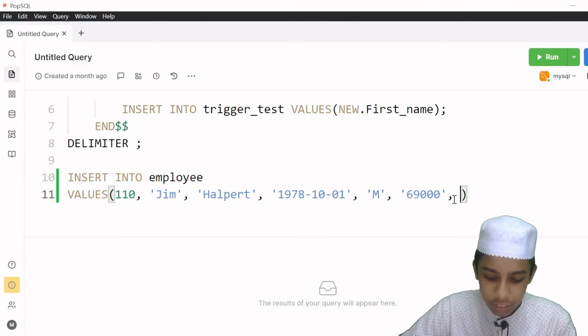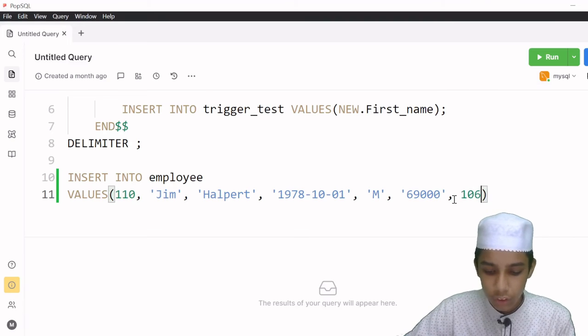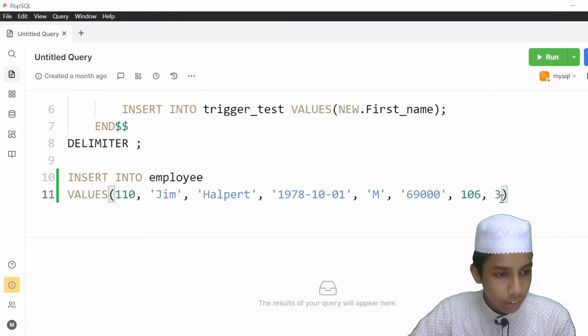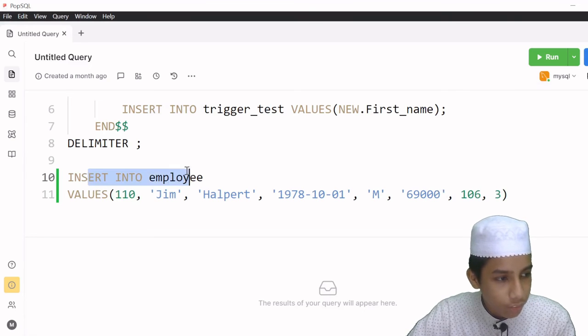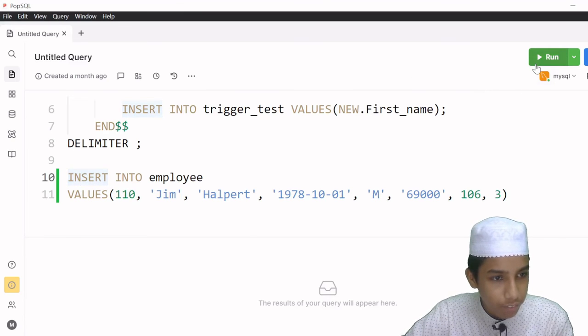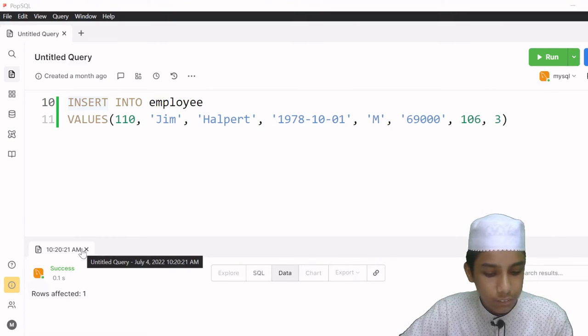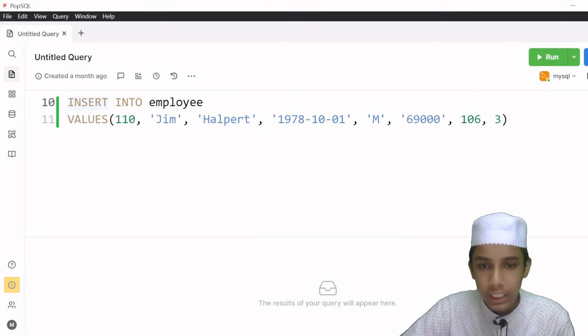And then I'm going to give his supervisor ID, and that is 106, comma, and his branch ID should be 3. Okay, so we have insert into employee, and we have values. So now I am going to click here and run this program, and as we can see here, it's showing rows affected is 1, which means the row has been inserted successfully into the employee table.